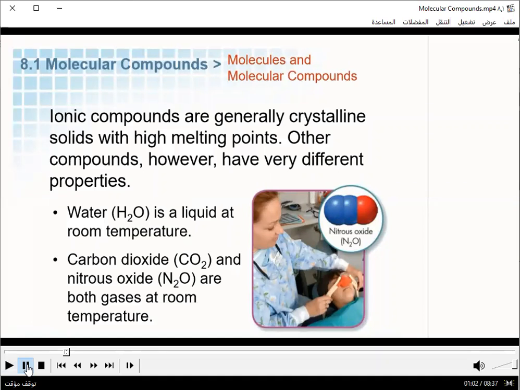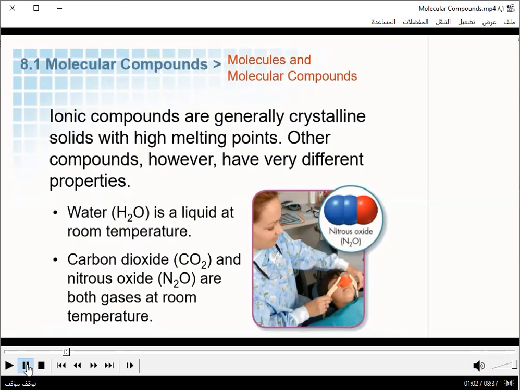Helium has atomic number 2, neon 10, argon 18, krypton 36, xenon 54.